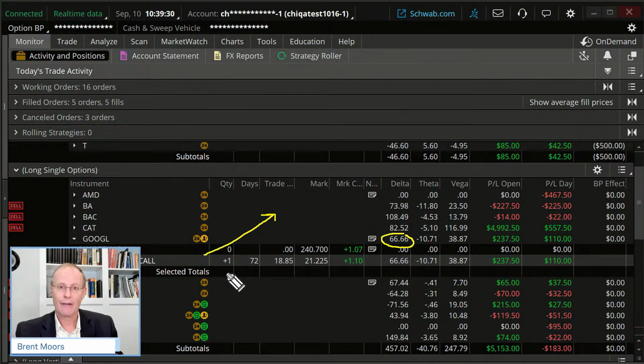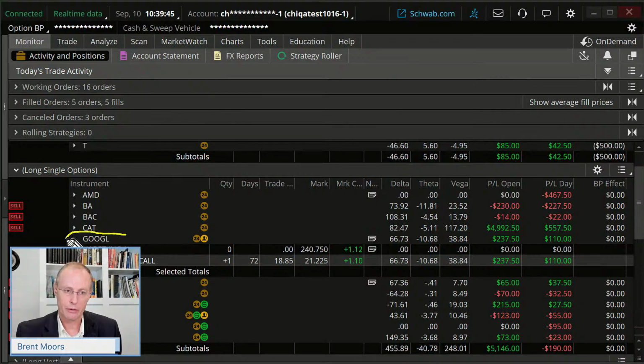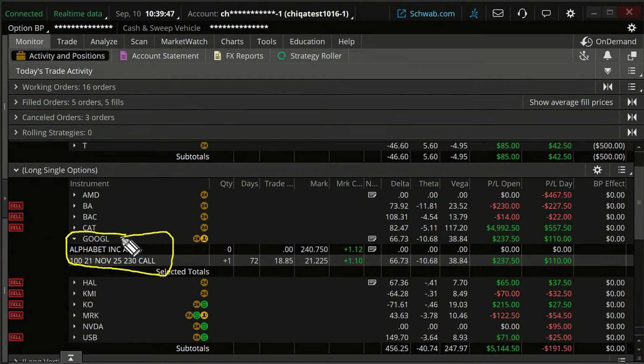But if the stock continues to rocket up, we're also going to be getting a little less in the gains category going forward. All right, so that's how you roll. Now that I've rolled, once you roll, this is a new contract entirely. Okay, this is a new contract entirely.